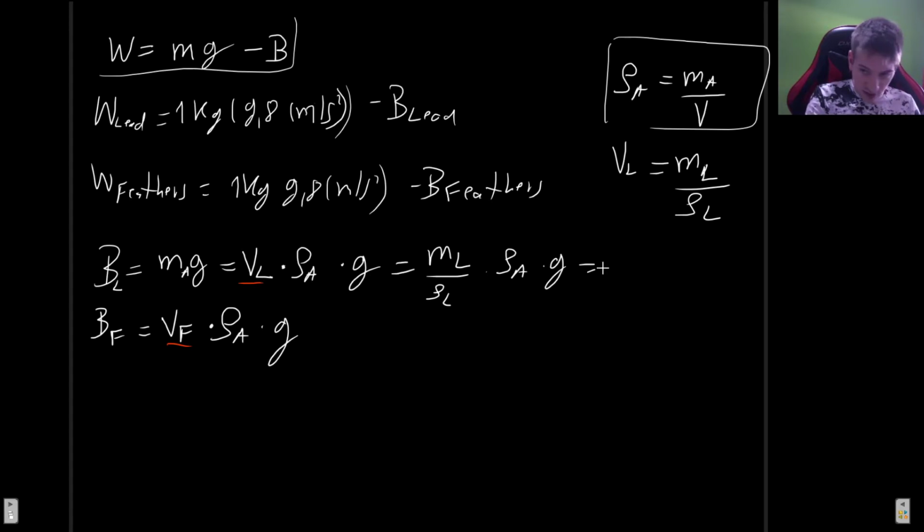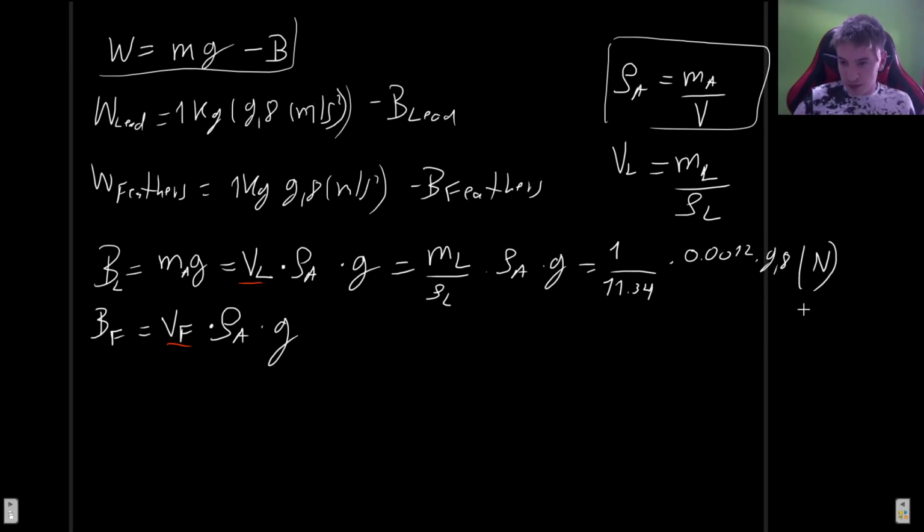Now I looked up these values. The mass of lead we said is just going to be 1 kilogram. I'm going to omit the units because I'm just going to put newtons at the end. So it's 1 kilogram divided by the density of lead, which is about 11.34 grams per centimeter cubed, but the units are going to cancel out with the density of the air, which is also in grams per centimeter cubed, and that is 0.0012. And this whole thing is also multiplied by 9.8 meters per second squared. So this just ends up being newtons.